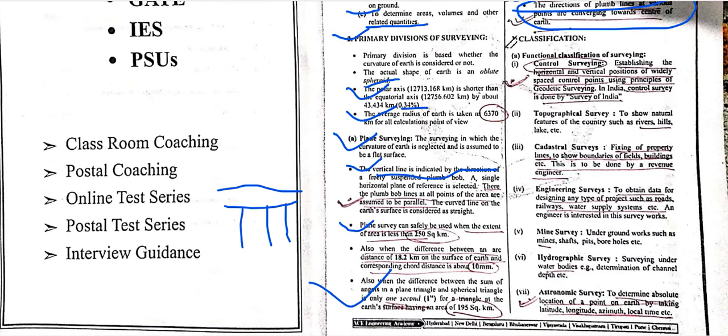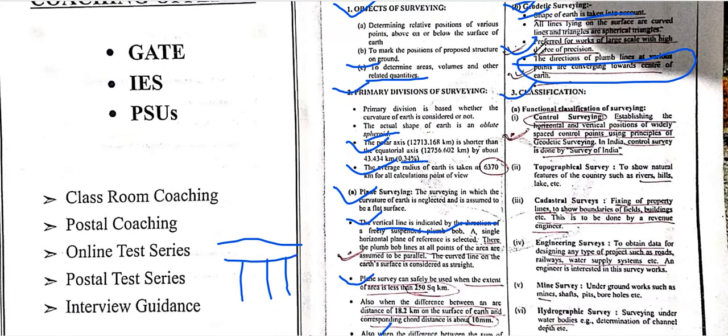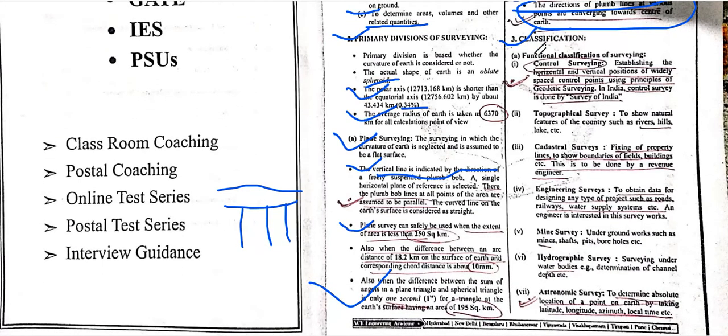So, classification. What are the classifications of surveying? The primary divisions of surveying are based on large scale, small scale, like that. But in this type of classification, which is topographic, we consider what type of survey we take: building surveying, land surveying, or surveying of the whole country. It depends. These are the functional classifications of surveying.